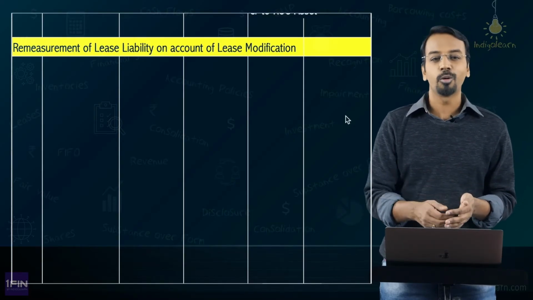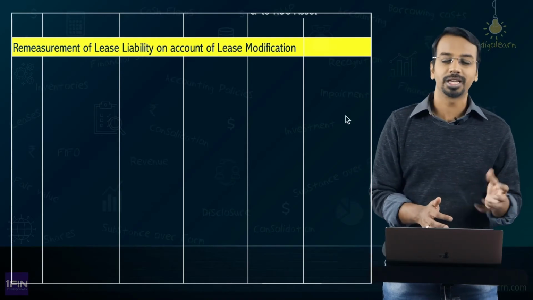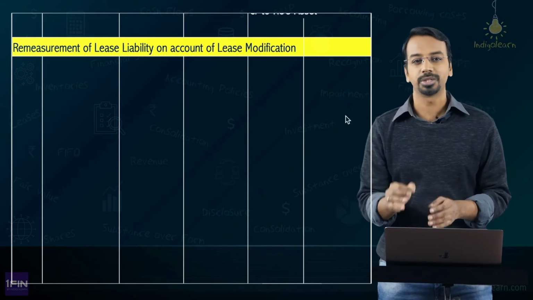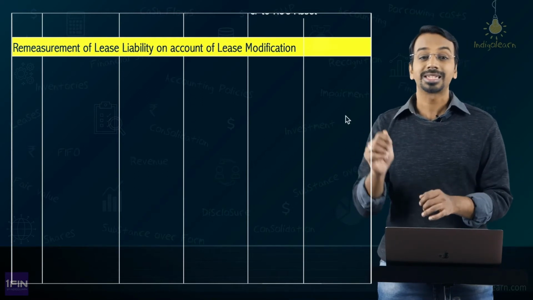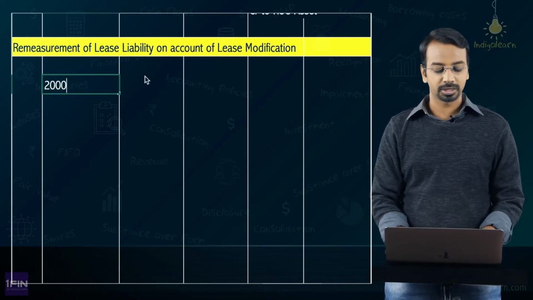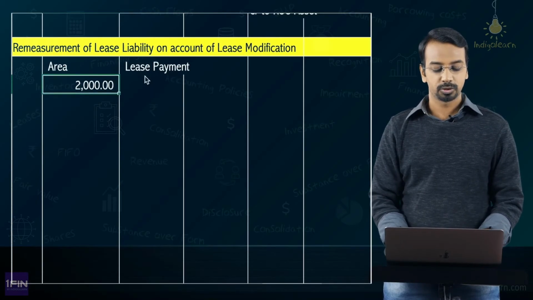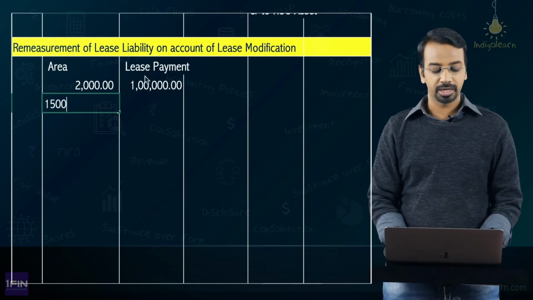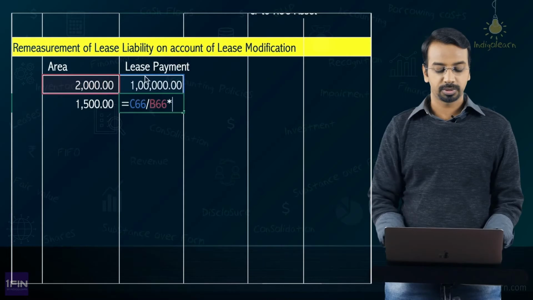Now is that increase in scope to be accounted as a separate lease component, or has it to be accounted as a modification of the existing lease arrangement? For an increase in scope to be accounted for as a separate lease component, you must ensure that the increased lease consideration is commensurate with the standalone price of the increased scope. Here, as we understood, the lease rental for 2000 SFT, this was the area, and the lease payment is 1 lakh. So for an additional 1,500, how much should the lease payment be? It should be 1 lakh divided by 2000 multiplied by 1500.